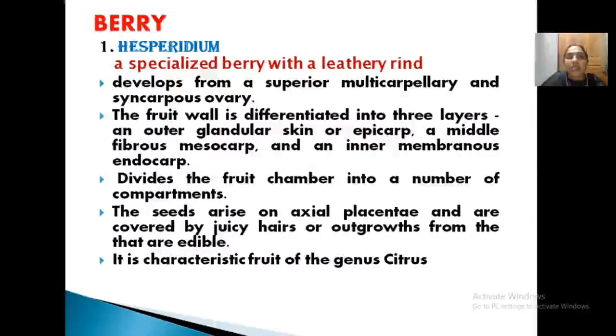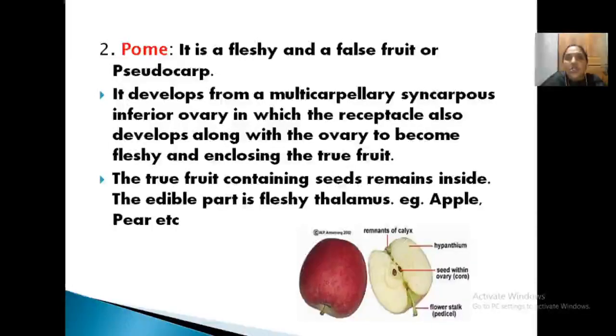Under berry, one example is Hesperidium. That's a simple fleshy fruit. Okay. The next is a pome. The second fleshy fruit, pome, is a fleshy fruit, but it is also a false fruit. One example is apple. See here the nature of apple. Only this portion is the ovary. The center portion is the ovary. What about all these portions? They are all part of the thalamus, pedicel, everything.